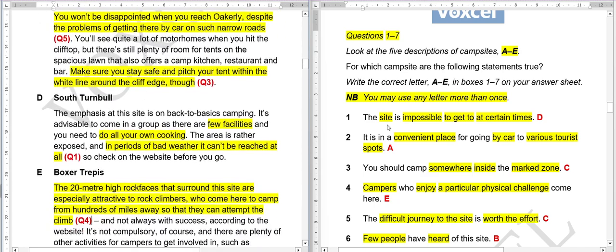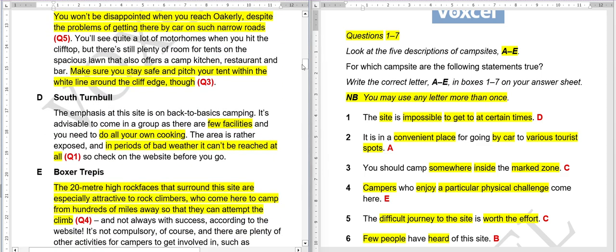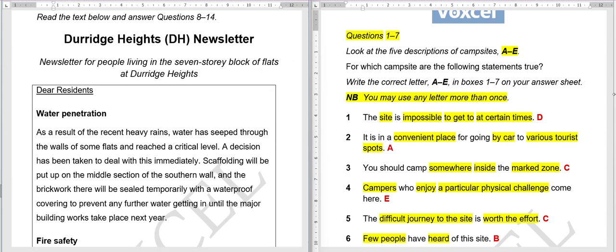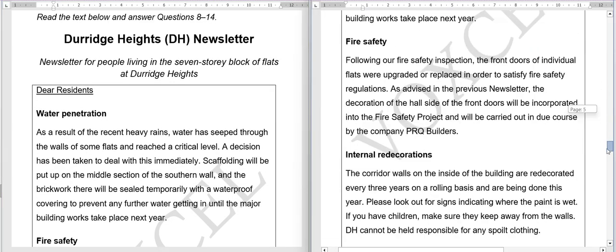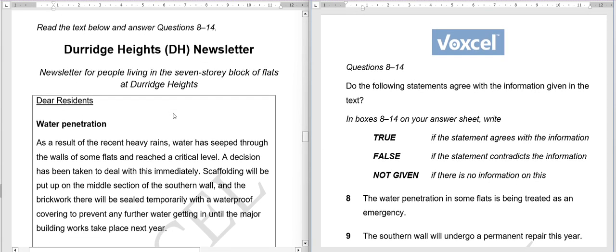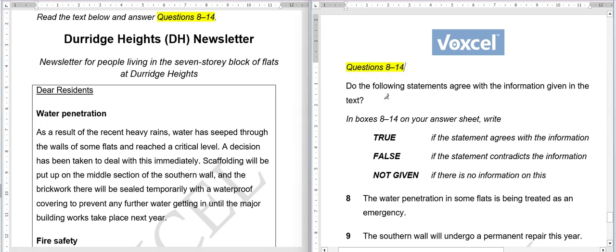Okay. So now we're gonna move to the other questions. So 1 to 7 we have completed. Now we're gonna go from 8 to 14. Other 7 questions. Okay, this is our paragraph for that, and these are our questions. So now we're gonna see. So this is for 8 to 14.